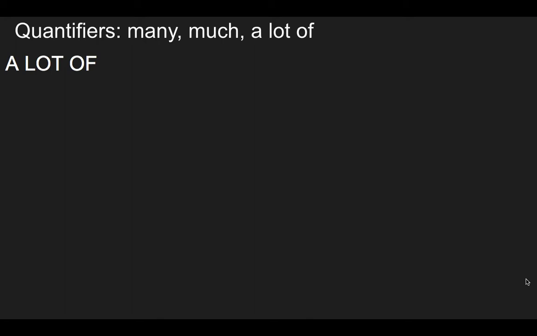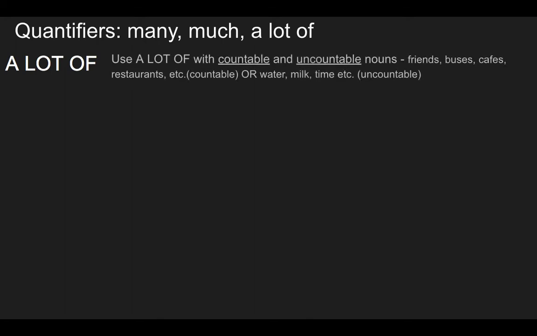Okay, let's move on to a lot of. You can use a lot of with both countable nouns, so friends, buses, cafes, restaurants, and uncountable nouns, so water, milk, rice, time.